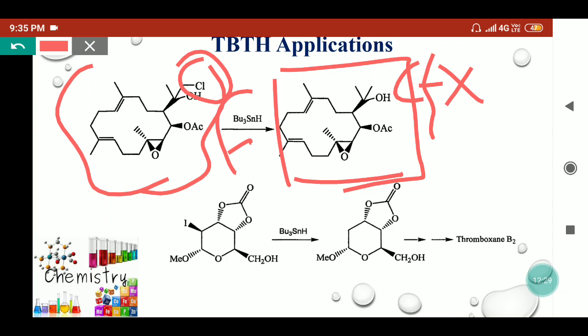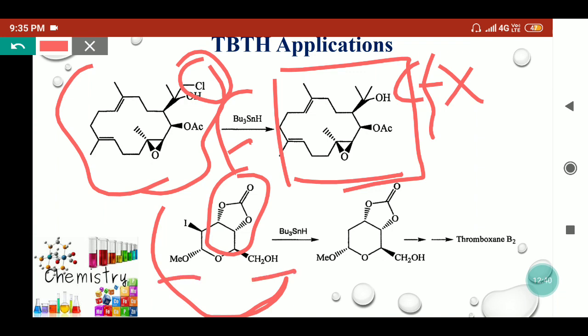Similarly, we can see if we are taking this type of molecule in presence of tri-n-butyl tin hydride. So here we have a cyclic ester molecule, alcohol molecule, ethers molecule and so on. Instead of all these groups, only the tri-n-butyl tin hydride will replace the iodide by the hydrogen. So this type of reactions are useful to synthesize different types of compounds. Like this compound will be treated further and will synthesize the thromboxane B2 molecule. So TBTH is useful in organic synthesis, in medicinal chemistry, in carbohydrate chemistry to synthesize the terpenes, steroids and so on.